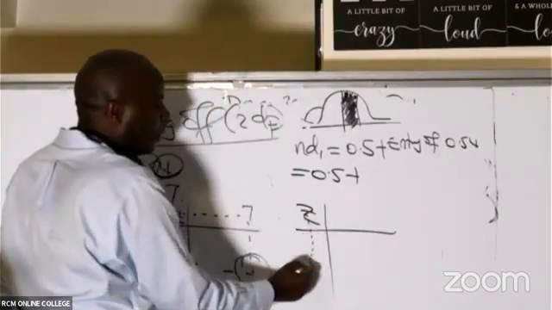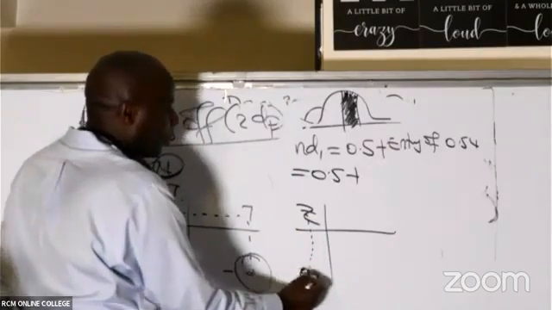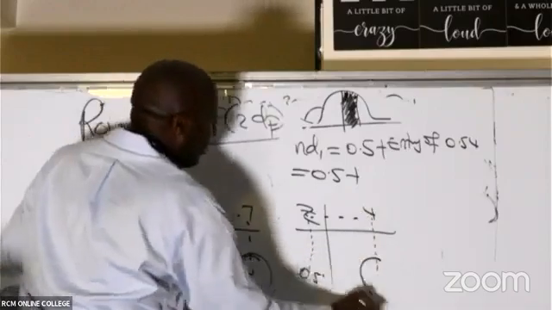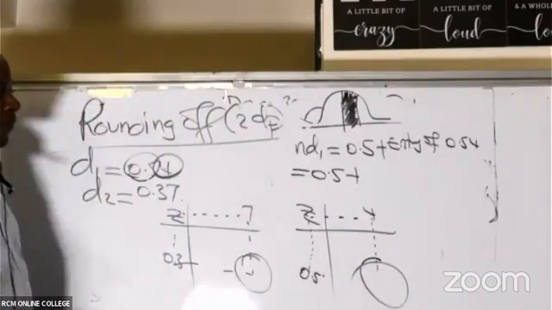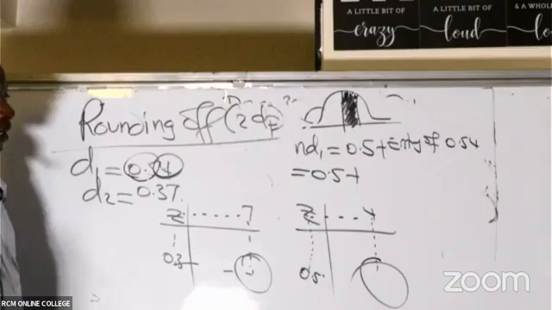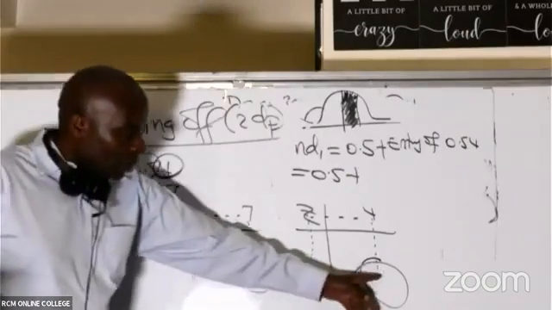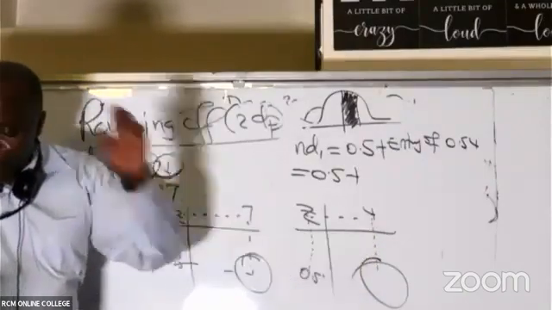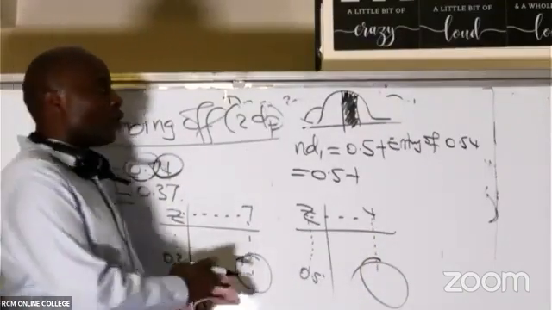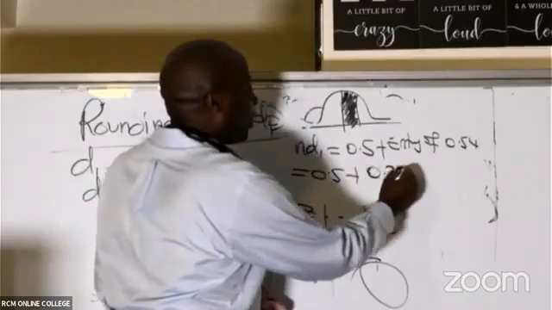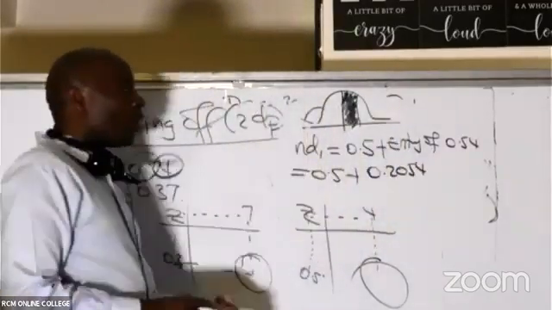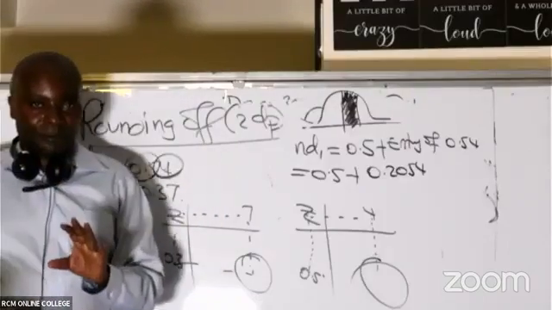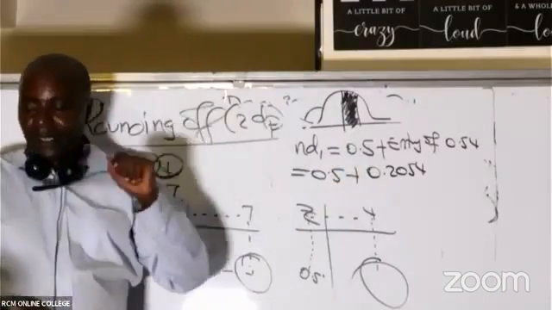In my Z table, I'll walk around to this 0.5, and then of course 4, I will pick here, and then I'll read the middle thing there. Is there somebody who is able to read this number here? What are they able to read? 0.2054. So remember the table we are working with currently is the one that is standard.